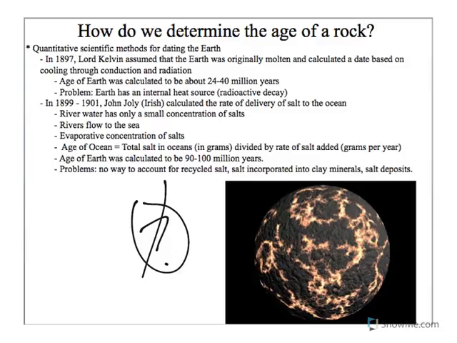The next person to try to age date the Earth was John Jolly, which I think is the best Irish name I've ever heard. He recognized, and this is something we're going to talk about when we get to chapter 9, that the ocean once started out as fresh water.